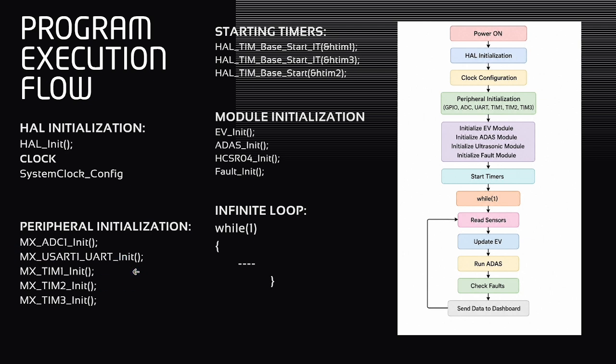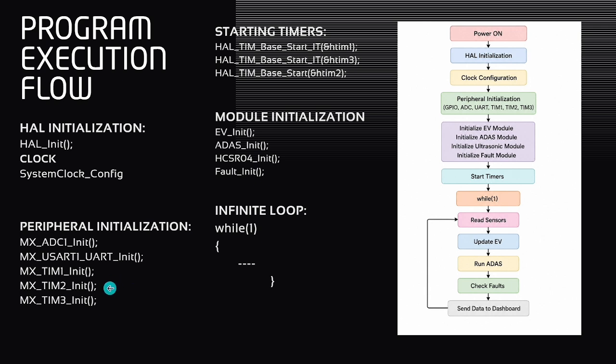Next, Timer 1 initialization. Timer 1 is configured to generate periodic interrupts. These interrupts allow the application to perform calculations at fixed time intervals. Instead of continuously checking time inside the loop, the timer generates interrupts automatically. This improves timing accuracy and makes the software suitable for real-time applications.